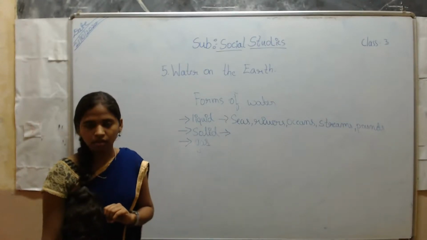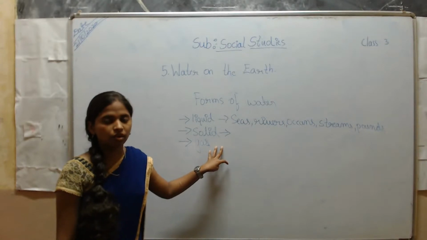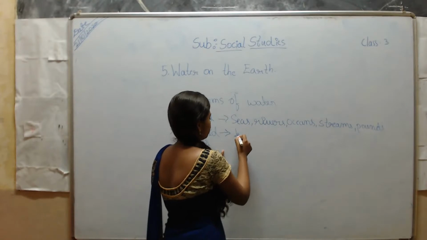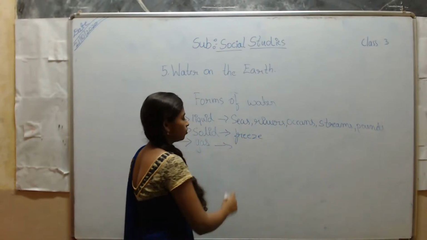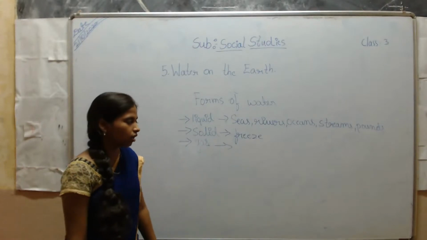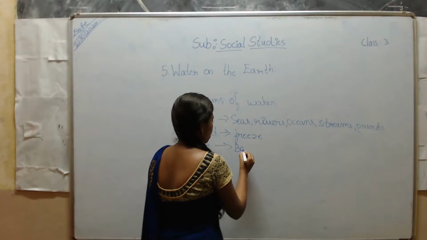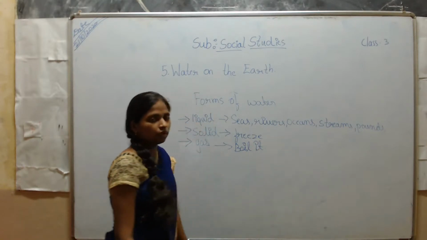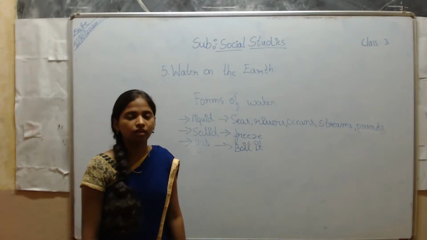And solid form means how will you get a solid form of water? When you freeze the water. If you freeze the water you will get a solid form of water. And how do you get a gaseous form of water? You need to boil it. You might have observed your mother cooking rice.